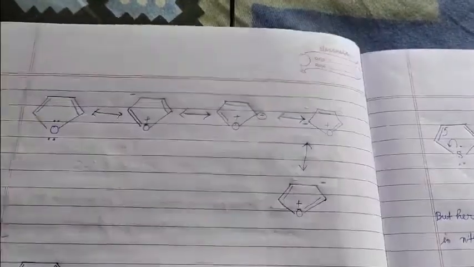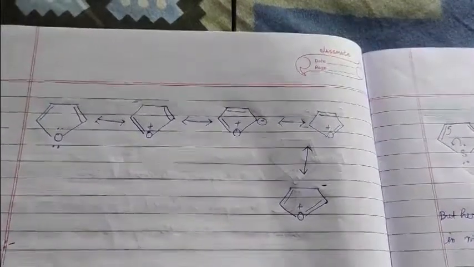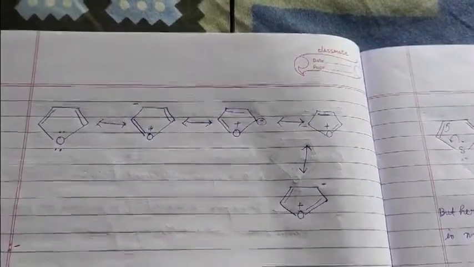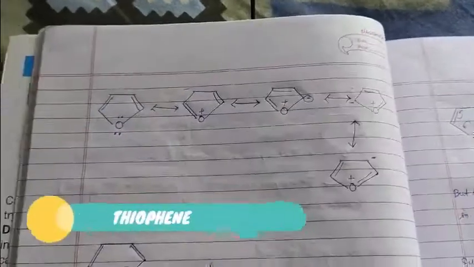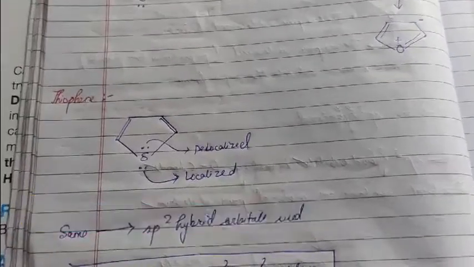I'd like to stay here for a second so that the diagrams are visible. These are the ways in which we draw the various canonical forms of furan. Coming back now to the most interesting structure, that's thiophene.